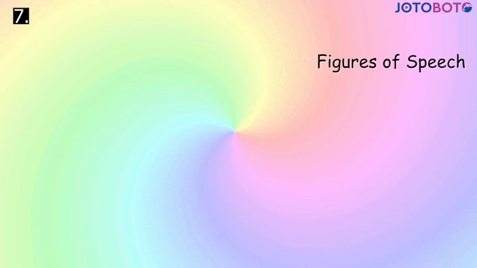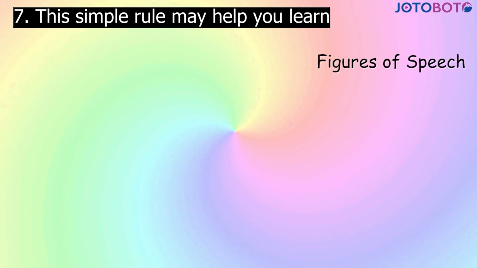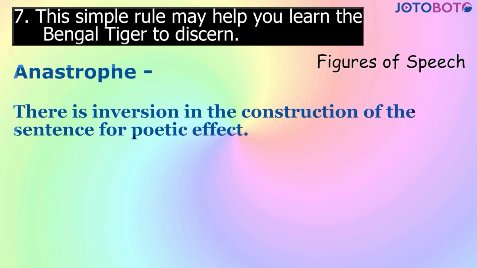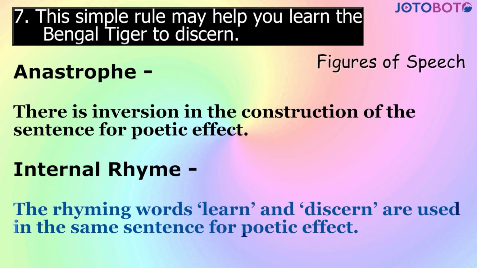Next, this simple rule may help you, the Bengal tiger to discern. The figures of speech are anastrophe. There is an inversion in the construction of the sentence for poetic effect. Internal rhyme. The rhyming words learn and discern are used in the same sentence for poetic effect.